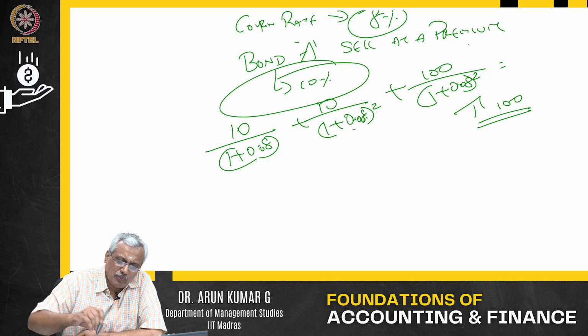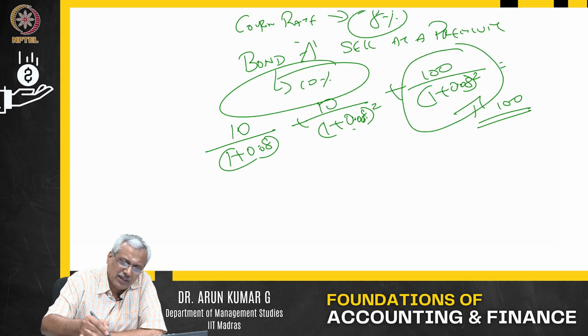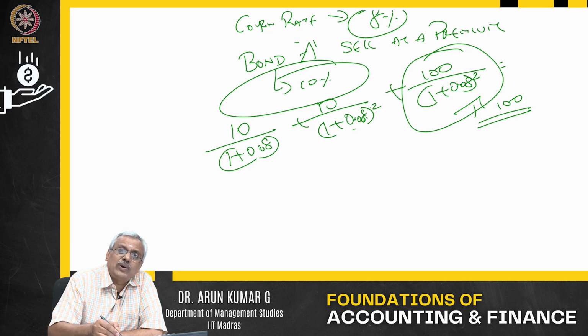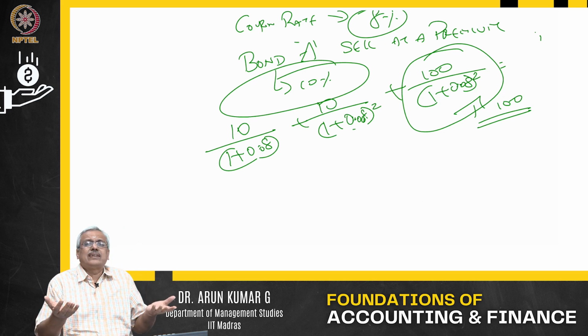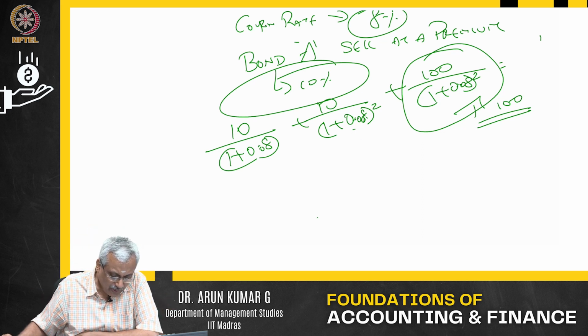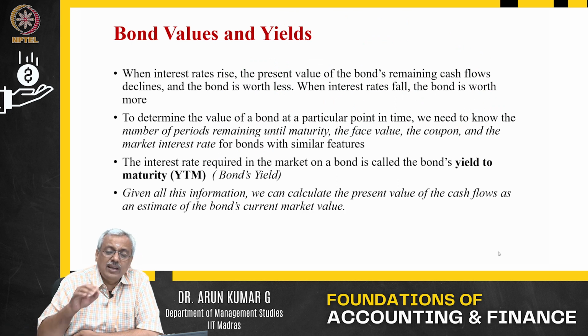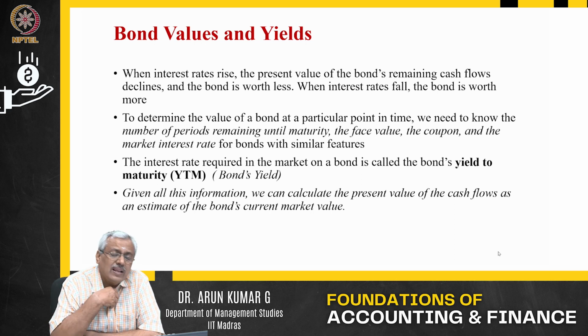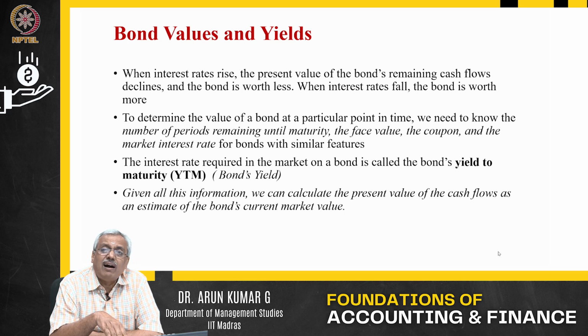This $100 face value of the bond, you are going to get only after 2 years. So I discount for 2 years. If it is 1 year, I discount it for 1 year. If it is 10 years, I'll discount it for 10 years. So that also has an impact on your overall gain. So it depends, number one, on the prevailing interest rate as well as the coupon, the number of periods remaining until maturity, the face value, the coupon and the market interest rates of bonds with similar features.